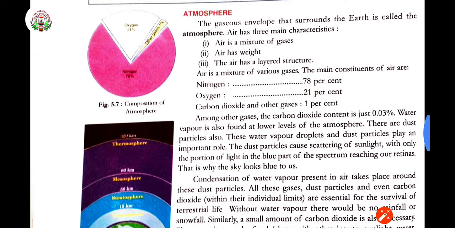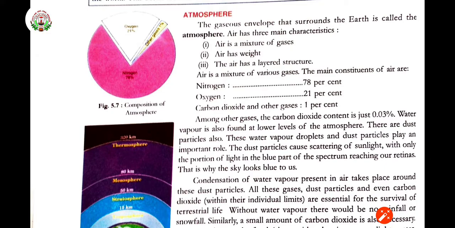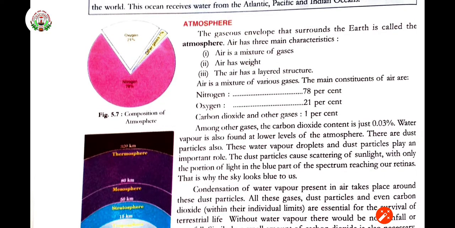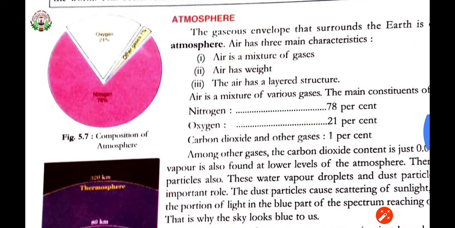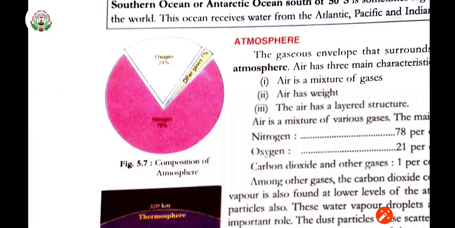Air is a mixture of various gases. The main constituents of air are nitrogen, oxygen, carbon dioxide and other gases. Nitrogen is 78%, oxygen 21%. Carbon dioxide and other gases together are 1%. See here, the diagram 5.7, components of atmosphere.